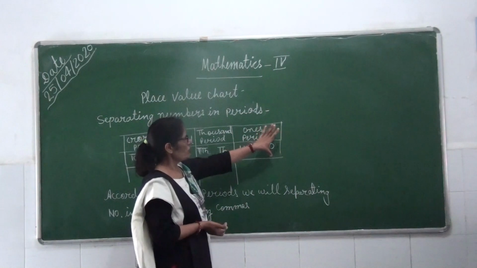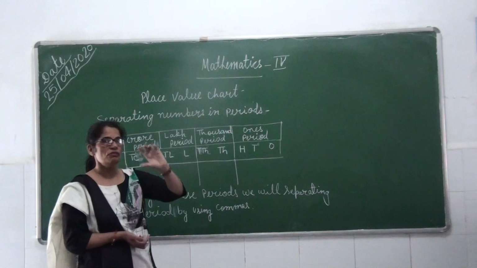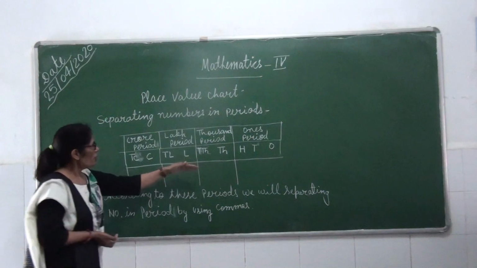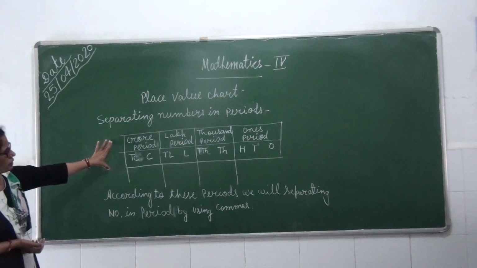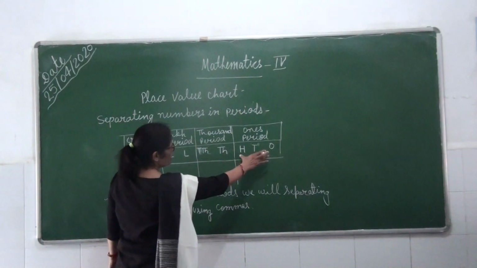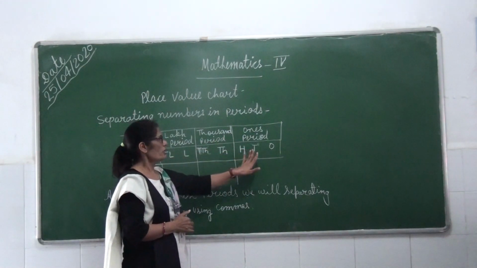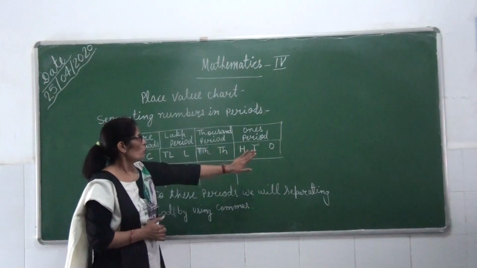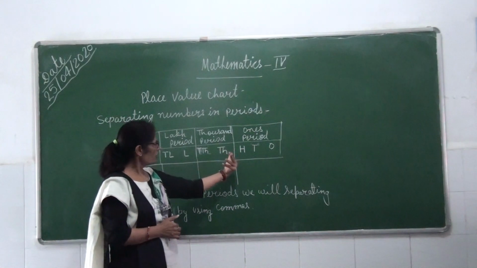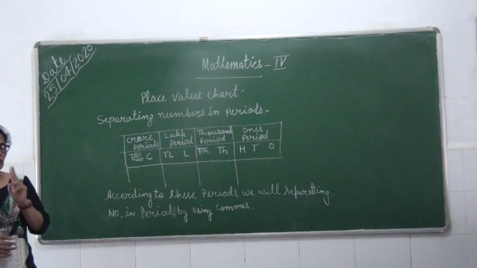First, period is when we will separate numbers by using commas, we will separate numbers in periods. तो मैंने इस चार्ट को पीरियड के अकॉर्डिंग सेपरेट किया हुआ है. You can see here is one period, here is one period. Ones period has 3 places, ones, tens and hundreds. After that which period will come? Thousand period. Thousand period has 2 places.